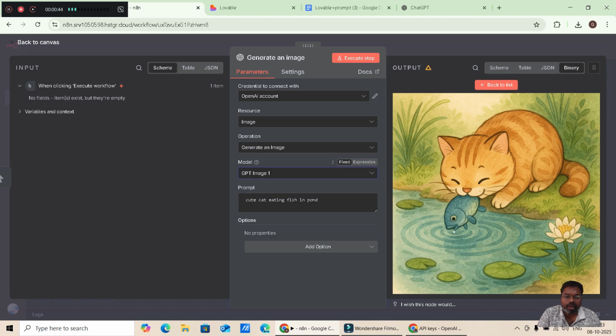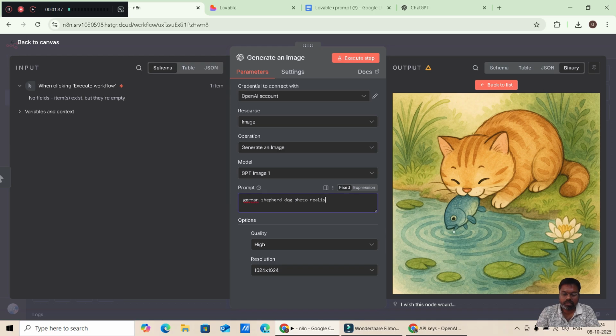You can add options also, like quality, we can set as high, and after that resolution, we can make it any resolution, like thumbnail resolutions, everything you can do. And then I'm making it realistic, right?